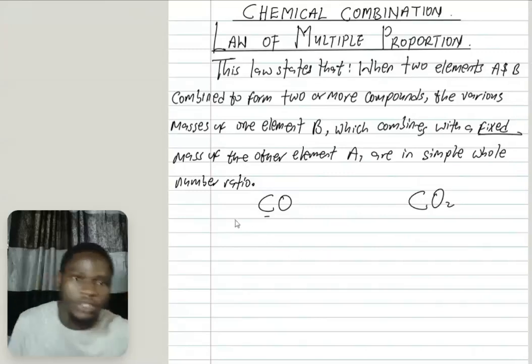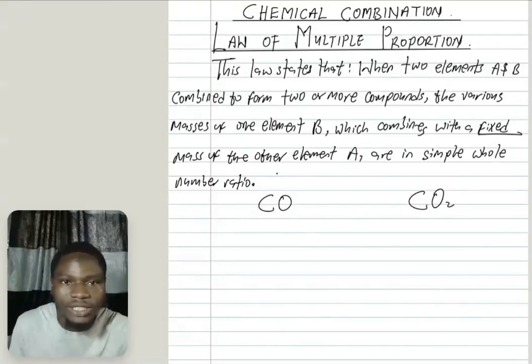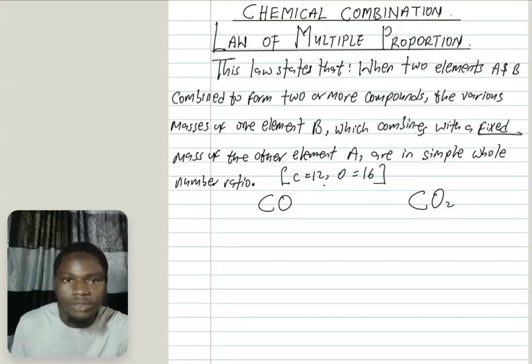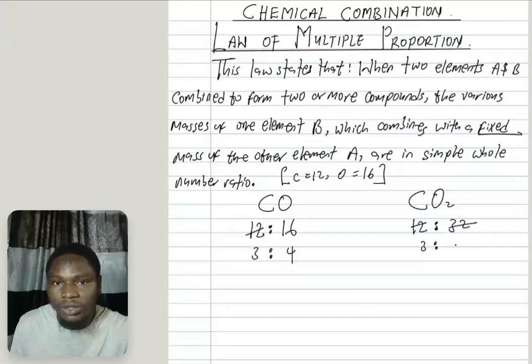Now let us do some verification to explain. Let us do some illustration. Take note that the mass of carbon is 12 and that of oxygen is 16. You have been given this. Now, if you observe, carbon and oxygen here are in the ratio 12 to 16 by mass. If I divide this by 4, I have 3 to 4. So that's 3 ratio 4. And here, I have 12 ratio, oxygen is 16, I have O2. That's 2 of 16. 2 times 16 is what? 32. And if I use 4 here, it will give me 3, and 4 here will give me what? 8. As you can see.